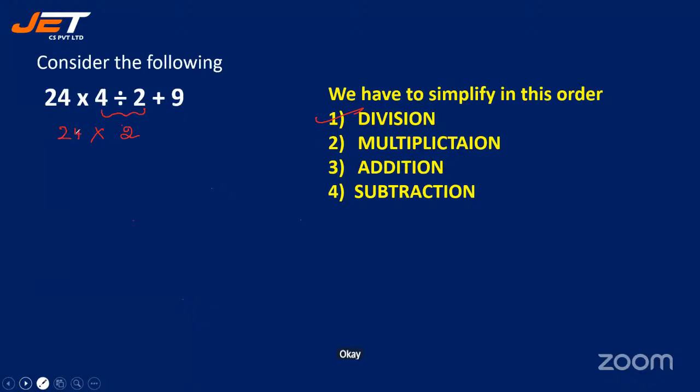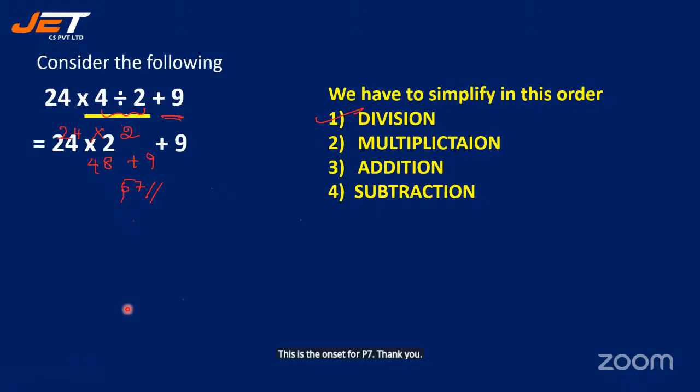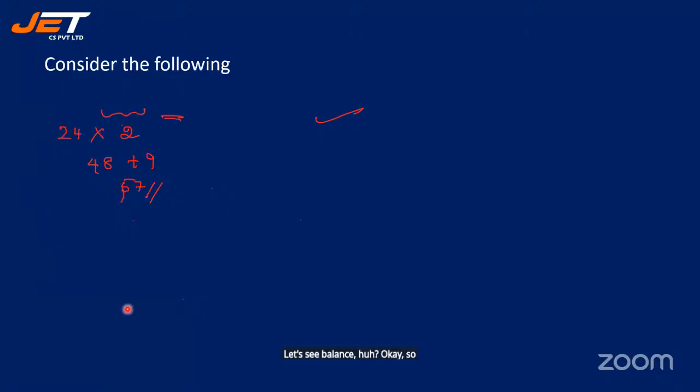Okay. That is 24 into 2. You get 48 plus 9. So 57. This is the answer. Okay. Right. Let's see the answer. Okay. So this is how we have to do.